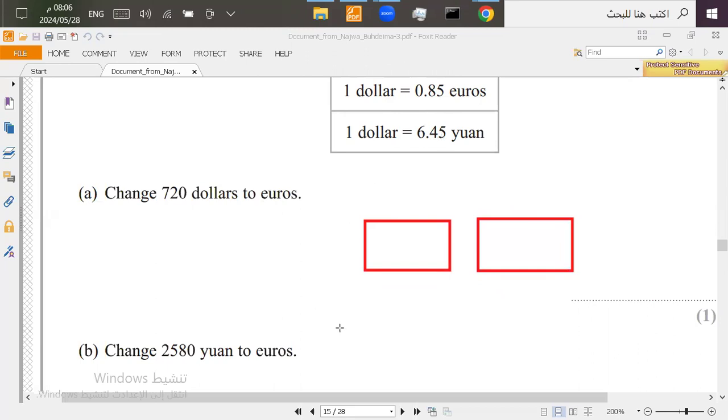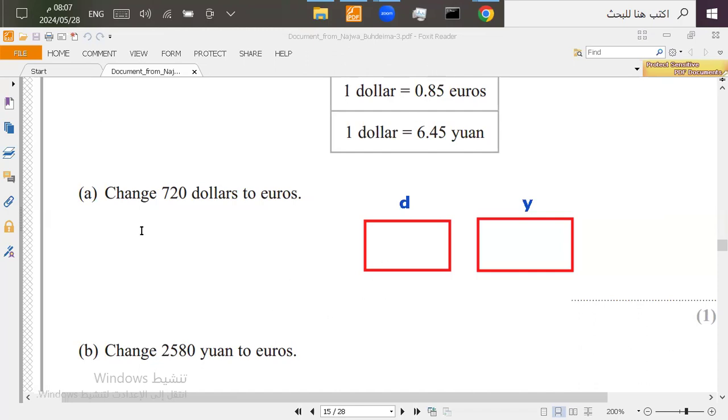Now, if I want to use it, I'm going to put here euros and yuan. Now, if these numbers are not the same, it means you have to make them the same so you can use an exchange rate of these. So basically, this equals to this. Or you can turn the yuan to dollars and then turn the dollars to euros. Same idea. So let's do this. Let's turn this to this and then use it the same way. Okay. So we're going to change the yuan to dollars first. So here, yuan and dollar. Let's use the dollar to yuan. And then use the dollar to euros to turn it to euros.